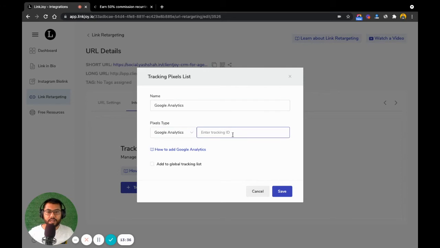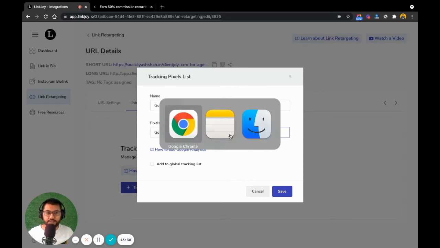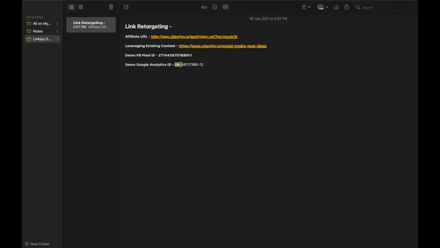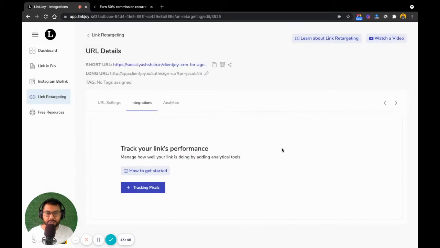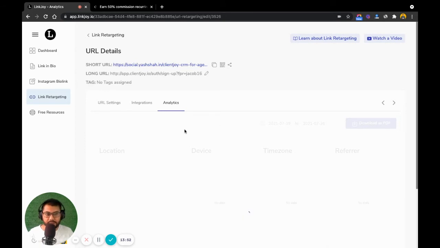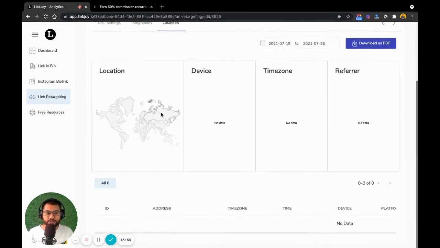And so my Google Analytics, it's fairly simple, a tracking ID. I just copy from my notes and come back. This is my tracking ID. It's as simple as this. Just click on save, and so both of these are now added onto this URL as well. And then I have some analytics for me right over here as well.